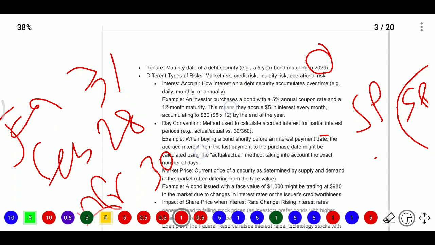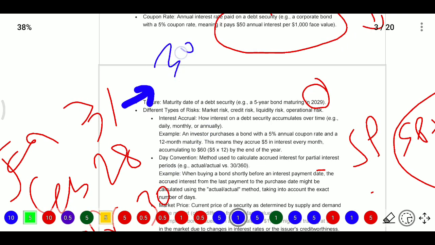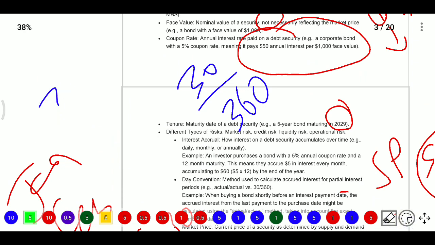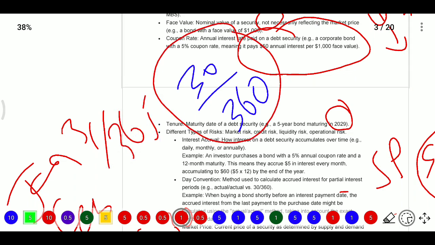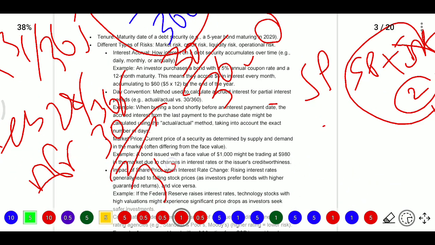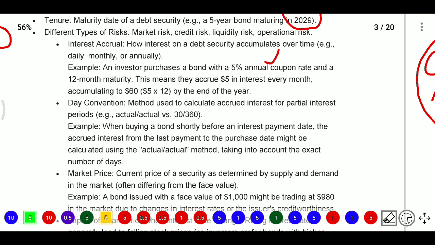Whatever the days are, say 31 days, for interest calculation we will take 30 divided by 360. Actually we would need to take 31 divided by 365, but we will take 30 divided by 360. Here 28 days is there, 28 divided by 365, but here also we will take 30 divided by 360. For 30 days also we will take 30 divided by 360. That is the day convention, the 30 divided by 360 days basis.